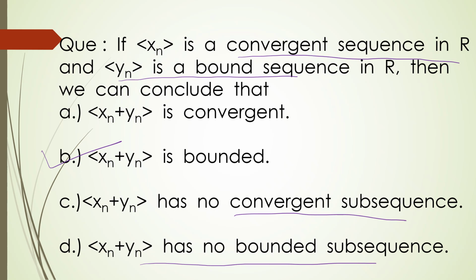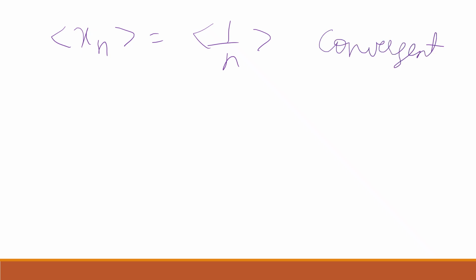Now we will discuss this with the help of an example. We take sequence of xn is equal to sequence of 1 by n, which is convergent, and we take sequence of yn is equal to sequence of (-1)^n, which is bounded. It is a bounded sequence.